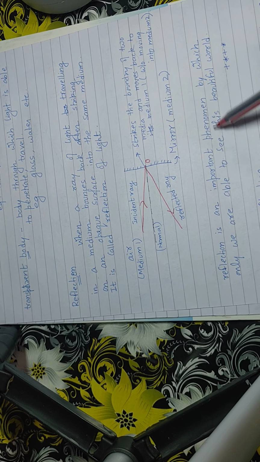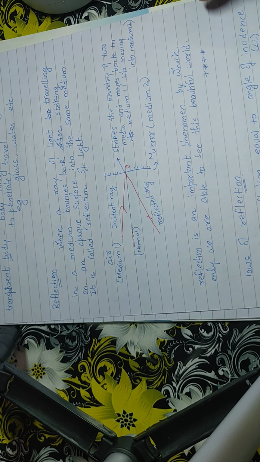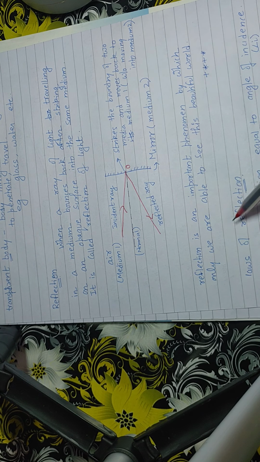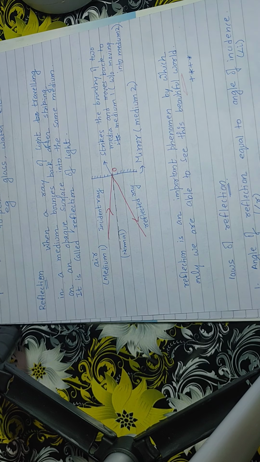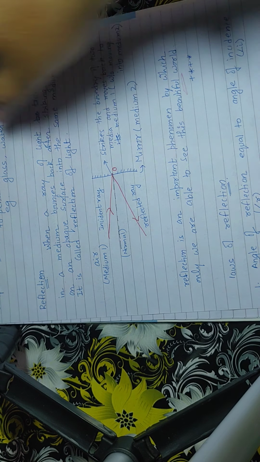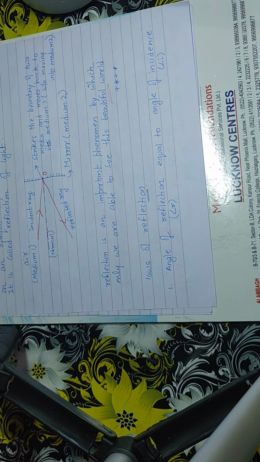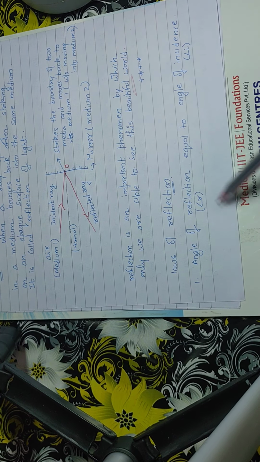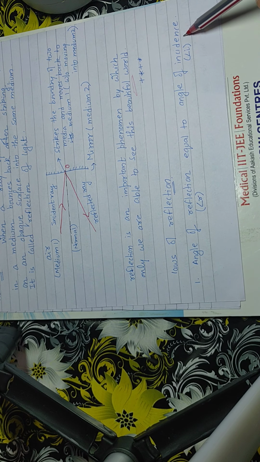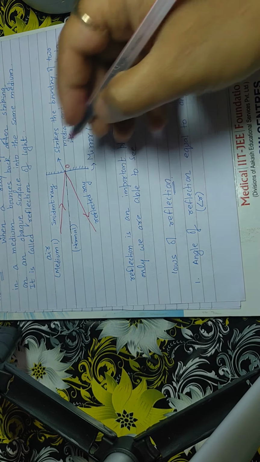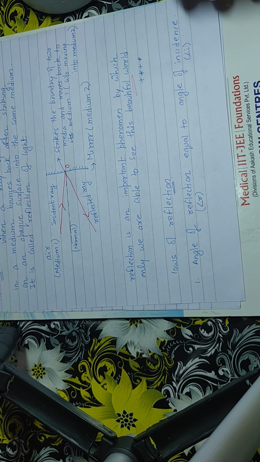Now reflection is a very important phenomenon, by which only we are able to see this beautiful world. There are certain laws to this phenomenon that are very important. The laws of reflection are, number one, the angle of reflection is equal to the angle of incidence. I will show you in the next slide.